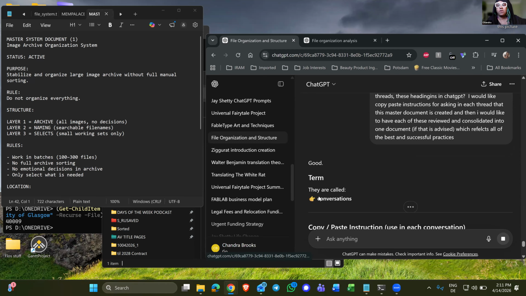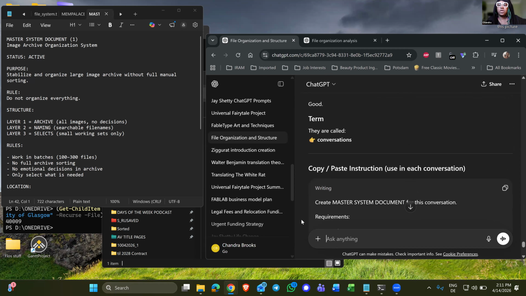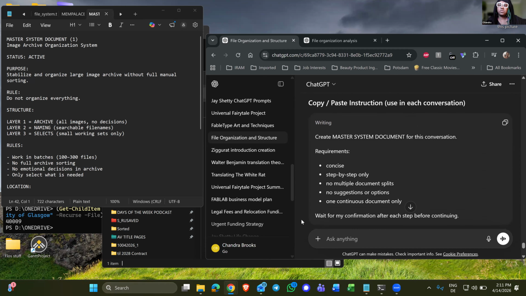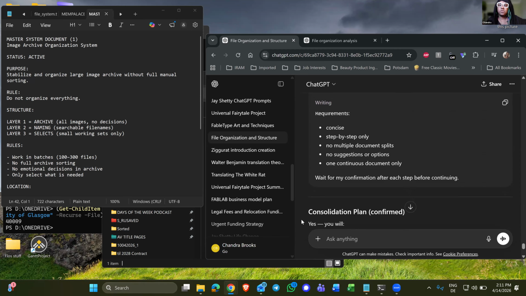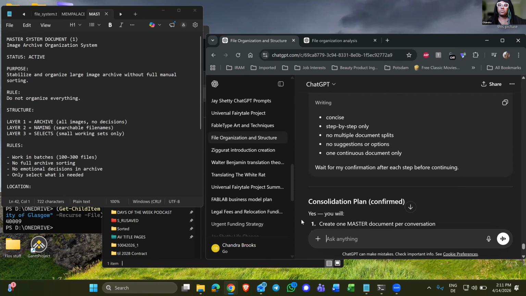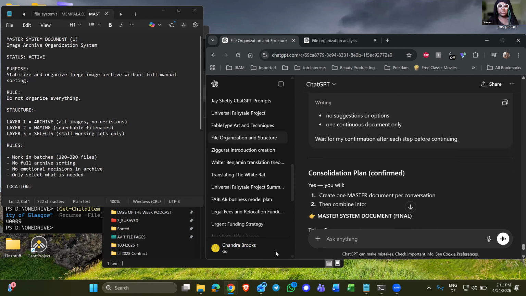Okay. Copy paste instructions used in each conversation. Create master system document for this conversation. Requirements: concise, step by step only. No multiple document splits. No suggestions or options. One continuous document. Wait for my confirmation after each step before continuing. Okay. I need to copy that somewhere.